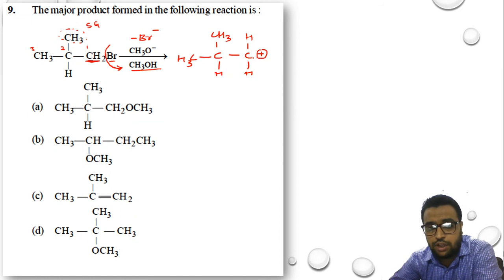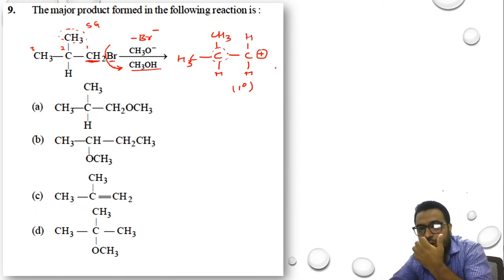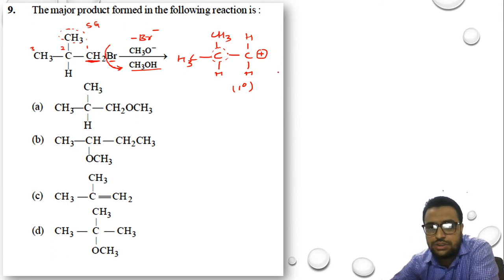So this carbocation which is being formed is 1 degree in nature. See here, it is connected to only 1 carbon atom, so it is 1 degree. Now everybody knows that 1 degree carbocations are less stable.